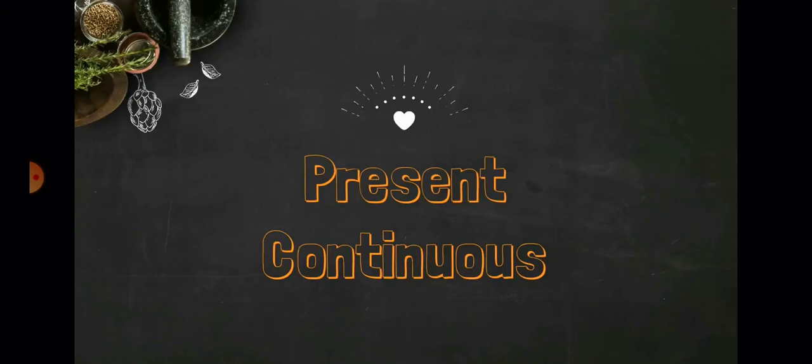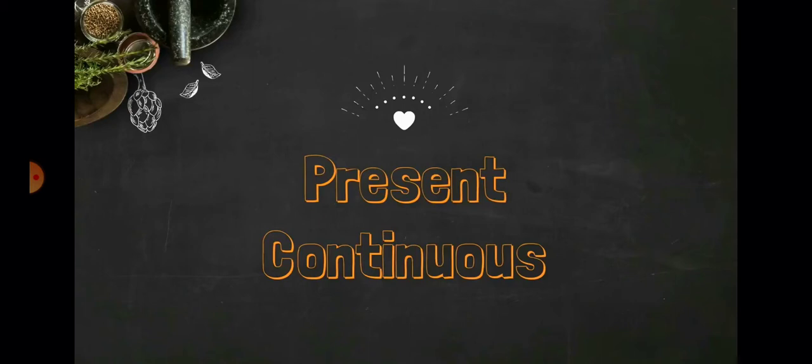And today we are going to study present continuous tense. So what is present continuous tense? Like simple present tense, which is happening right now, present continuous tense is a tense where a thing is happening or it is unfinished.